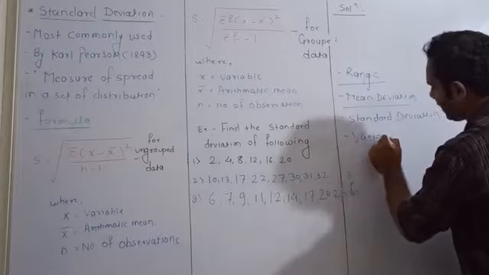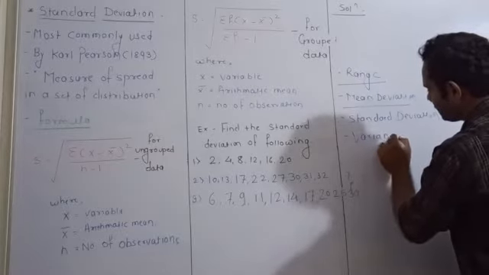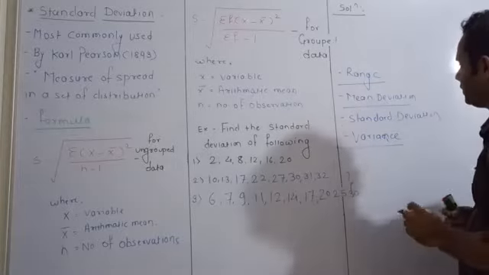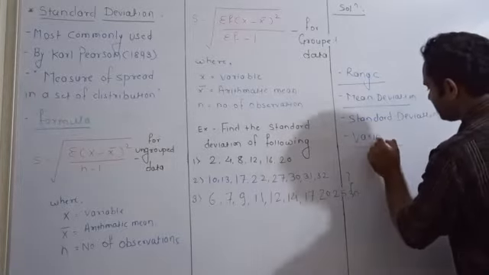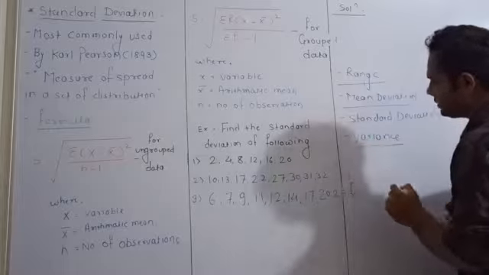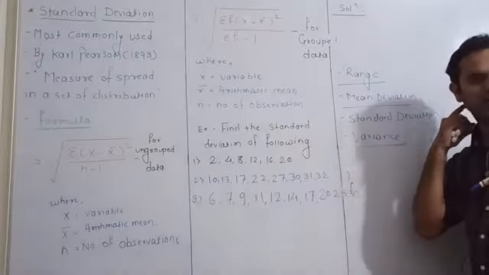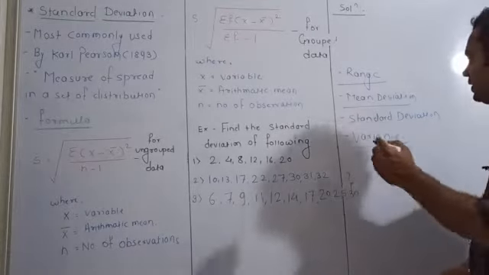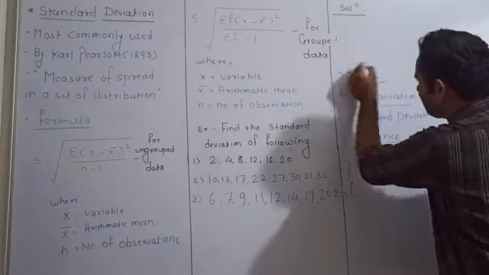These are the different measures by which we can study dispersion. Out of that, in the last lecture we studied the range.